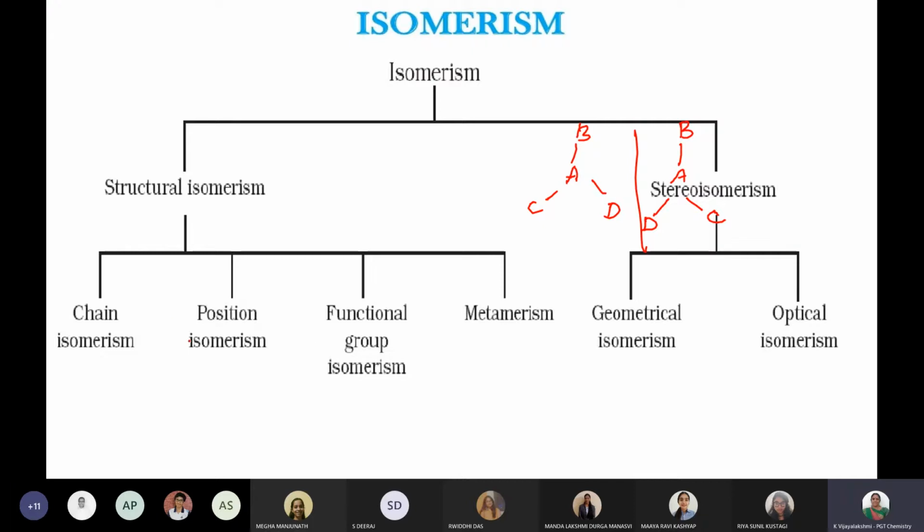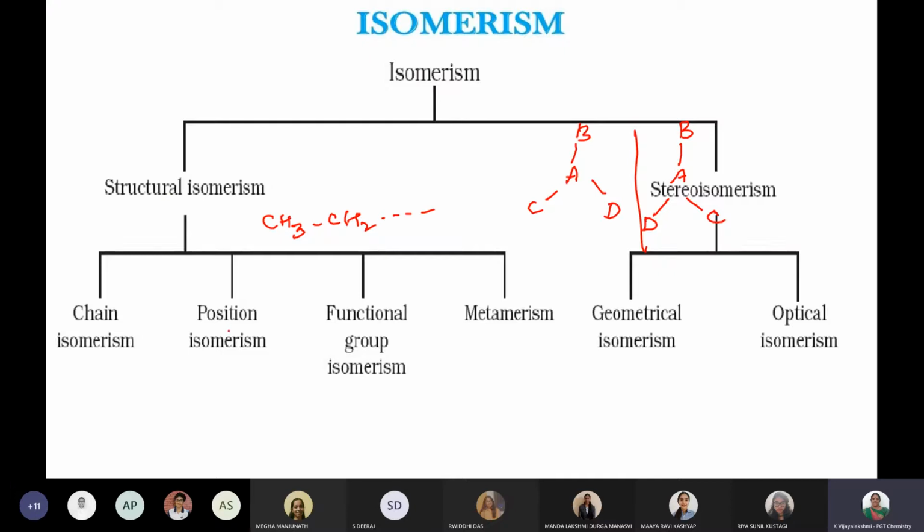As we come to that point, chain isomerism means like CH3, CH2, like that it will go on. So in that way there will be some difference in the chain. That is chain isomerism.